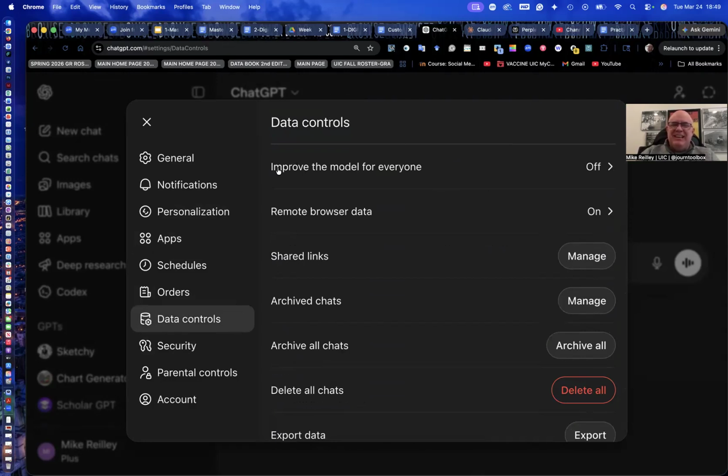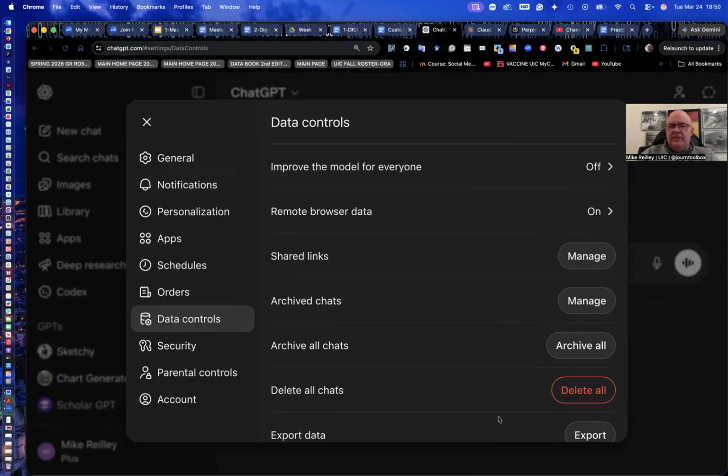Data controls, improve the model for everyone. If that's turned off, it won't document any of your prompts that you put in or any information you upload there or any information that it produces for you. You can use it, you still save it over here. You can open it back up, but it won't train on your data. So that's very important. I typically keep this turned off. Sometimes I leave it on if I don't really care.